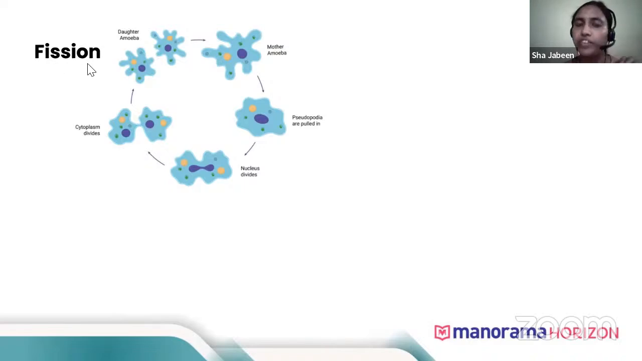This is known as fission. Now, because from one mother cell, two daughter cells are formed, we call this kind of fission binary fission. Binary means two. There are multiple fissions also. Multiple fission means one mother cell divides to form many daughter cells. Is it clear what is meant by fission?